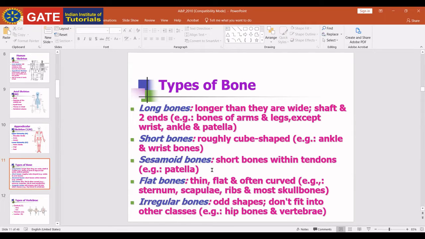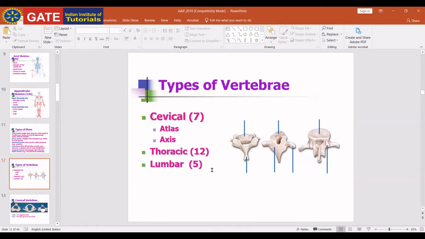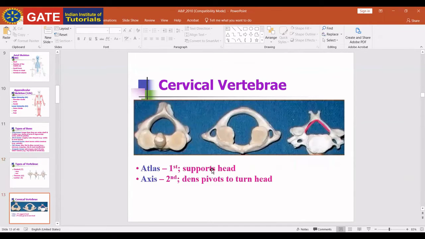There are different kinds of vertebrae, as we will study in the locomotion chapter: cervical vertebrae, thoracic vertebrae, lumbar vertebrae, sacral vertebrae, and coccygeal vertebrae. There are 5 different kinds of vertebrae in the human body. The number of cervical is 7, thoracic 12, lumbar 5, and sacral and coccygeal 5, but they are fused. Coccygeal is like a tail.